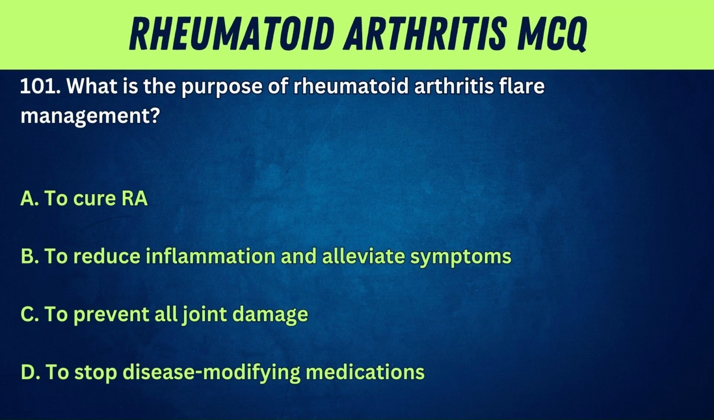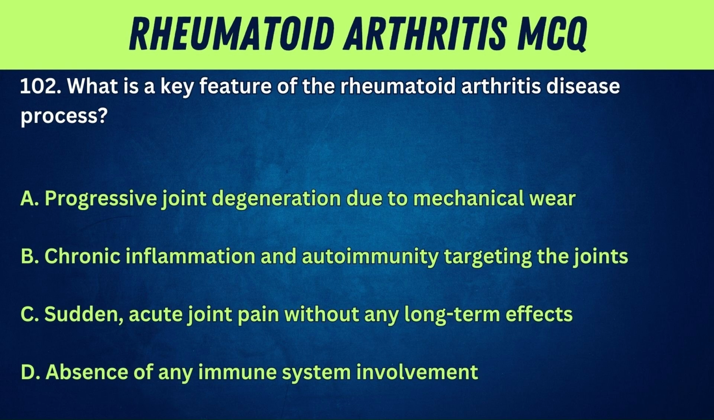101. What is the purpose of rheumatoid arthritis flare management? A. To cure RA. B. To reduce inflammation and alleviate symptoms. C. To prevent all joint damage. D. Absence of any immune system involvement. Answer: B. To reduce inflammation and alleviate symptoms. Rationale: flare management aims to control inflammation and reduce pain during active episodes of RA.